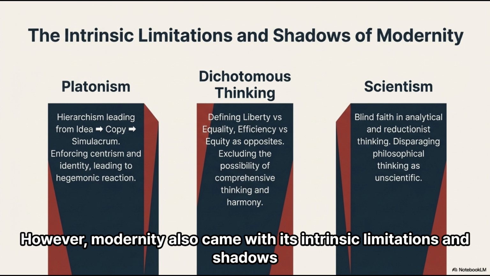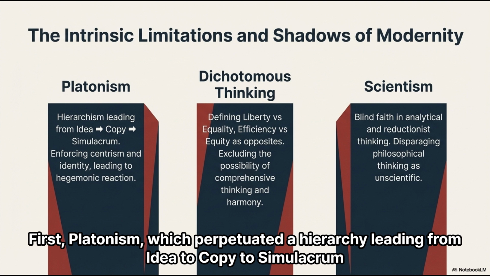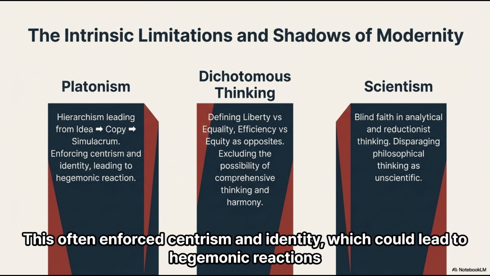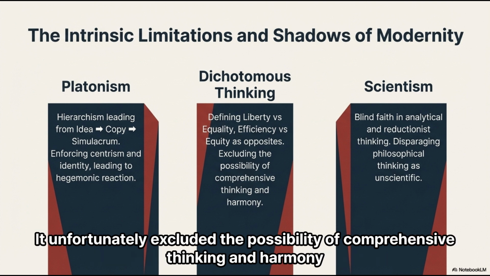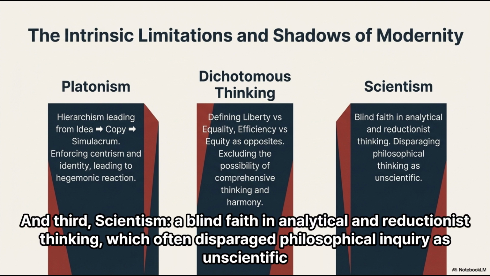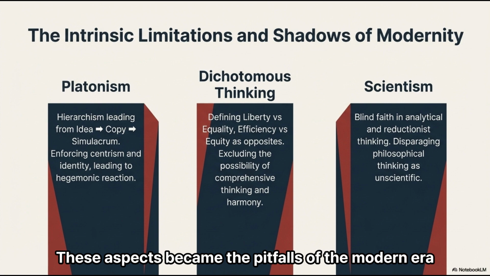However, modernity also came with its intrinsic limitations and shadows. First, Platonism, which perpetuated a hierarchy leading from idea to copy to simulacrum. This often enforced centrism and identity, which could lead to hegemonic reactions. Second, dichotomous thinking. This presented concepts like liberty versus equality, or efficiency versus equity, as strict opposites. It unfortunately excluded the possibility of comprehensive thinking and harmony. And third, scientism, a blind faith in analytical and reductionist thinking, which often disparaged philosophical inquiry as unscientific. These aspects became the pitfalls of the modern era.